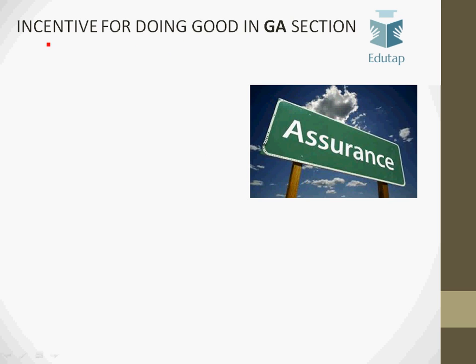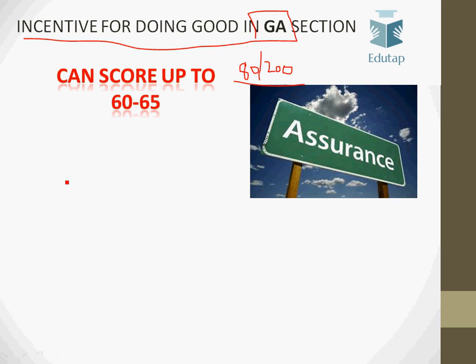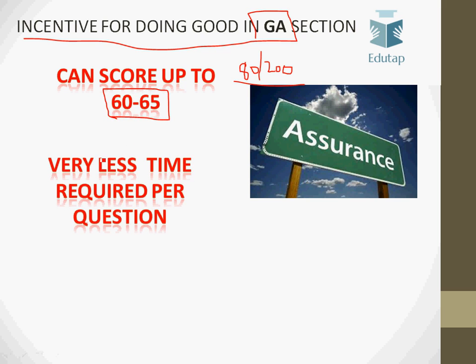Now let me talk about the GA section. This section is worth 80 marks out of 200 in Phase 1. So this is the single most important section of Phase 1. You can maximize your score in GA. You can score up to 60 to 65 marks in GA without putting in much effort. And the time required per question is the least in the case of GA.